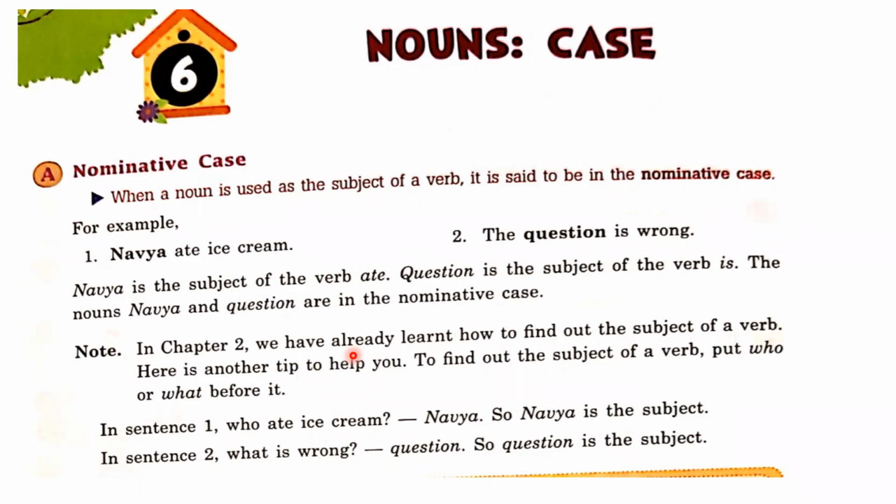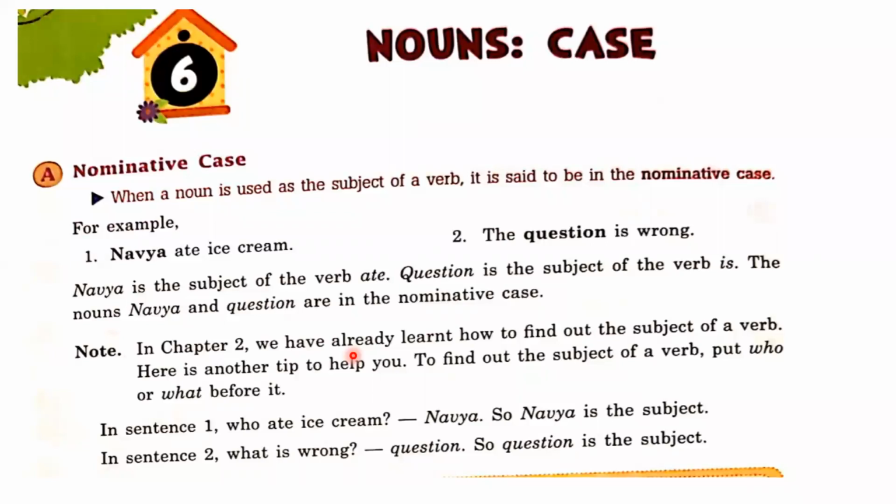Suppose that I say that Virat Kohli plays cricket. If I put the who word before the verb, I say that who plays cricket. The answer we get is Virat Kohli, right?